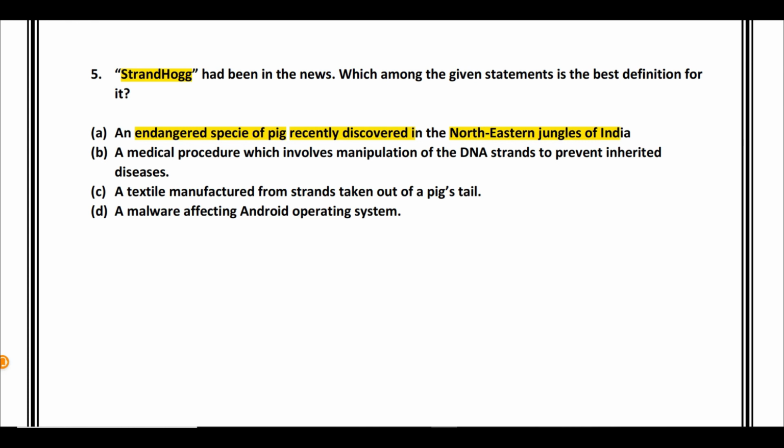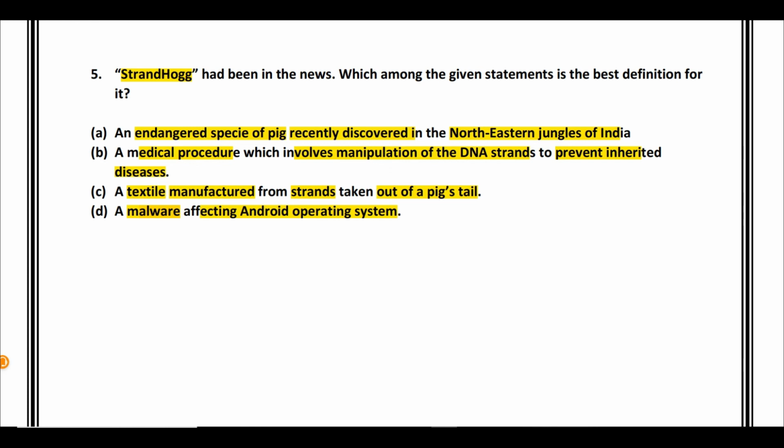Option B, it is a medical procedure which involves manipulation of the DNA strands to prevent inherited diseases. Okay. And option C is a textile which has been manufactured from the strands taken out of a pig's tail. Now why pig again and again? Because hog basically is a pig. And option D is a malware. Malware means it is like a software code but which is harmful. So it is a malware which has been affecting Android operating systems. So which out of this is correct?